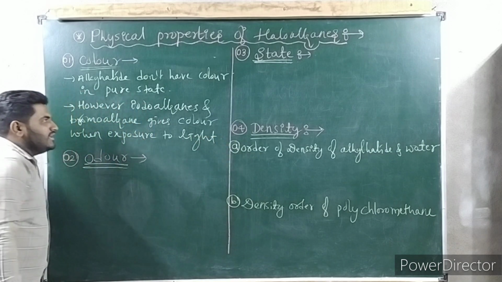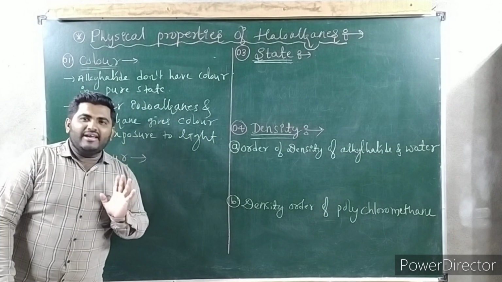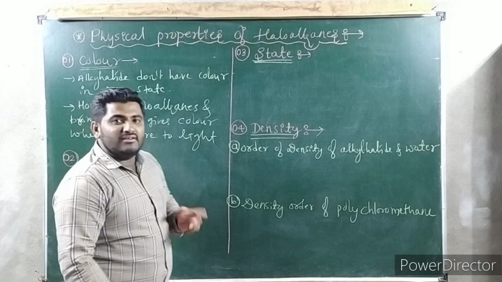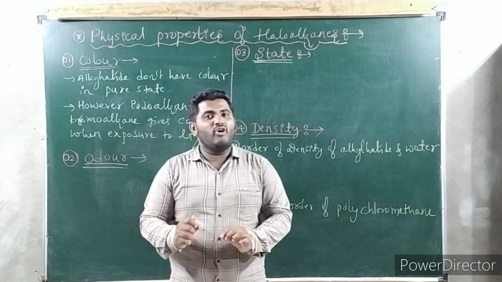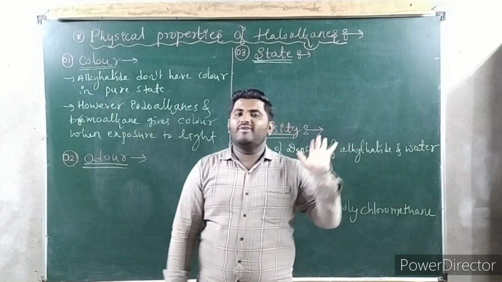I hope you are getting. So actually they are not having any color in pure state, but when iodoalkanes or bromoalkanes are exposed to light, they will give a color.